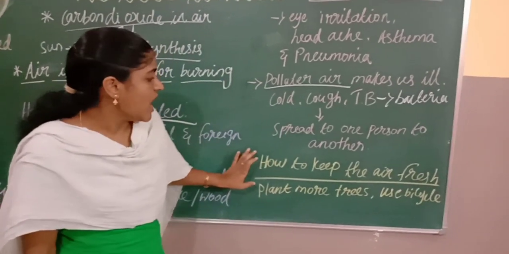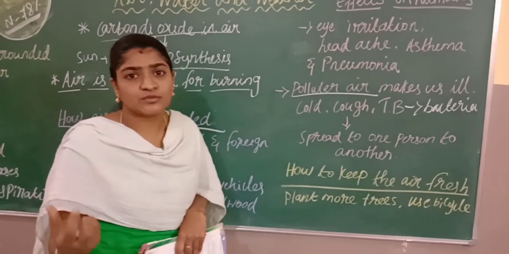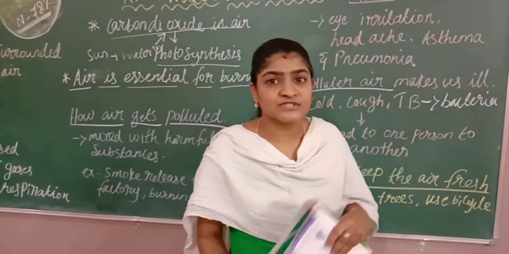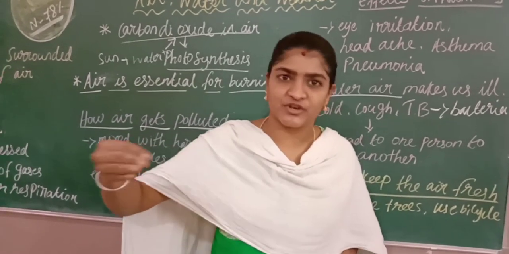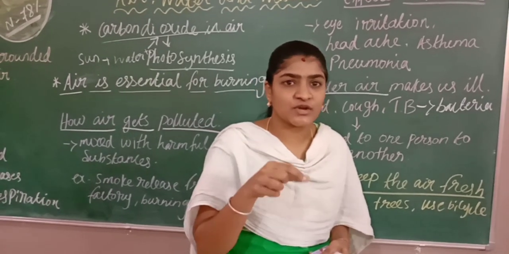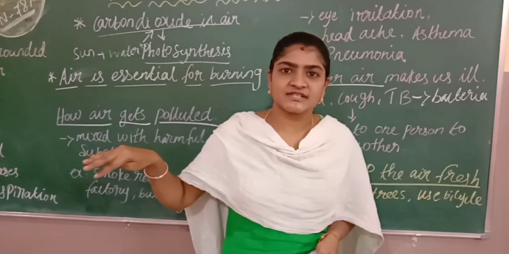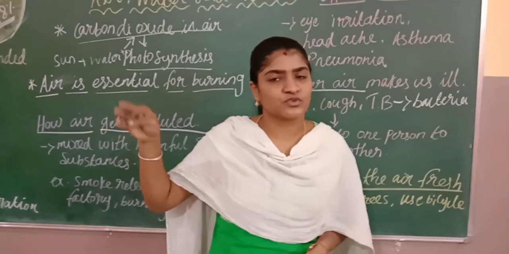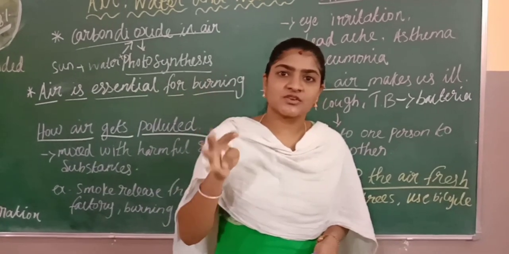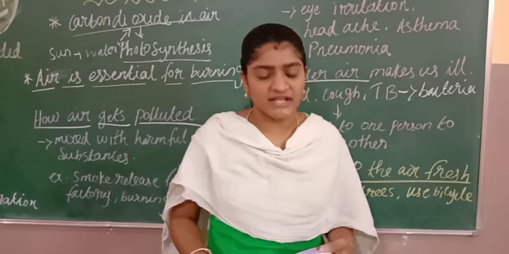And next one, how to keep the air fresh. Obviously we have to plant more trees. Instead of using a motorcycle, we can use a bicycle if we are traveling a short distance. Also, for the factories located in the cities, we can tell them to move the industries or factories out of the city, to a village or out of town. In that way, most people will stop being affected by polluted air.